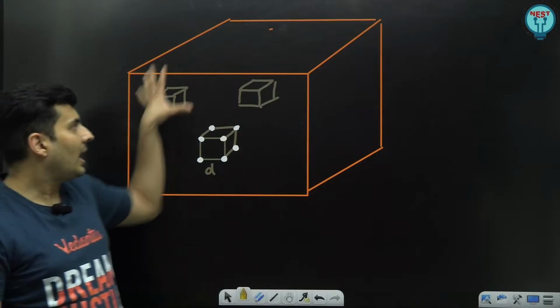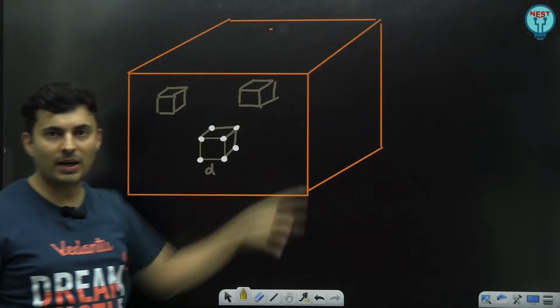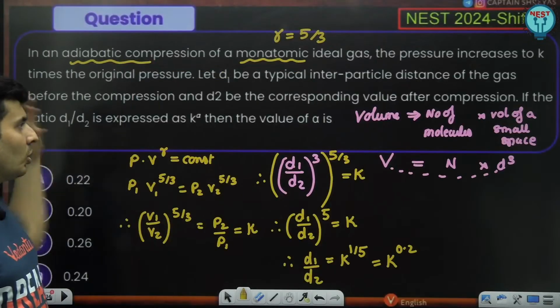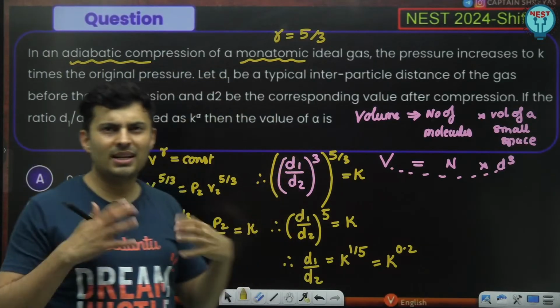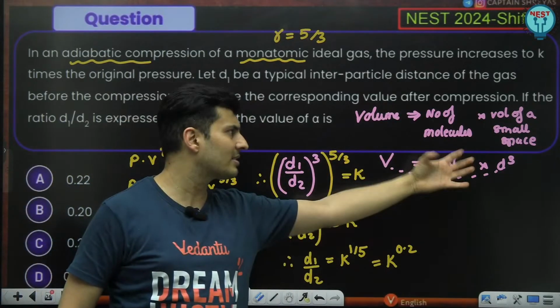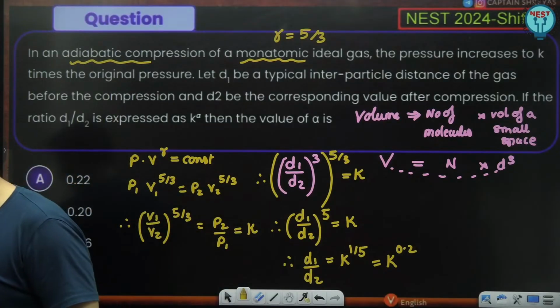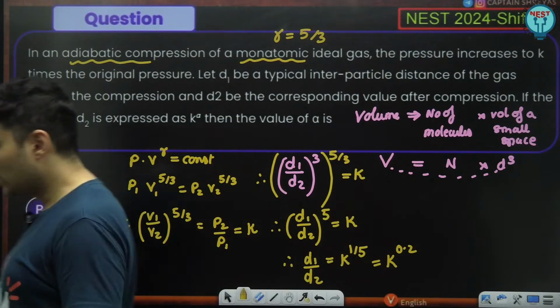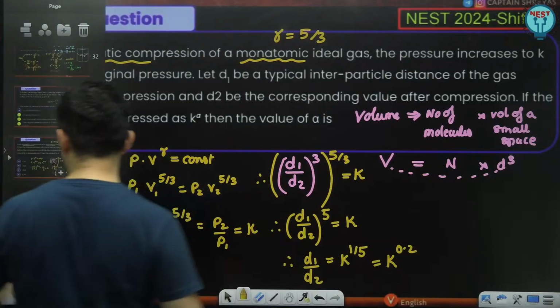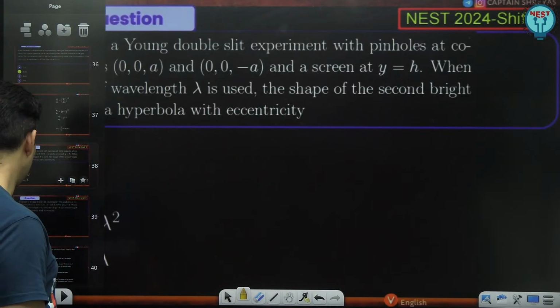So this analysis was very, very important. This analysis part was very, very important, where the total volume is how many molecules are there, that many cubes will be there into volume of each such small space, which is itself D. Beautiful question. Did you love this? Shall we go ahead, guys, to the next one coming up on your screen?